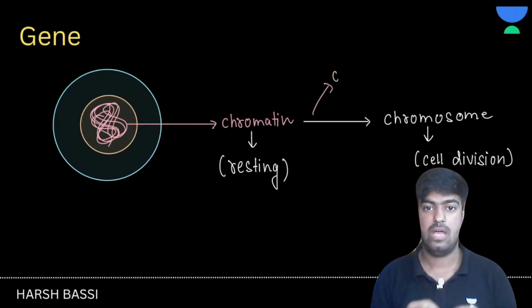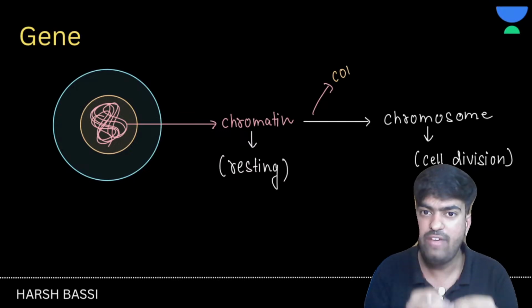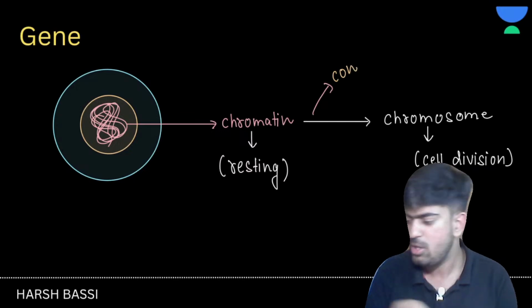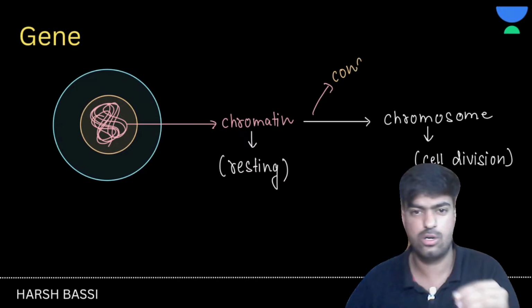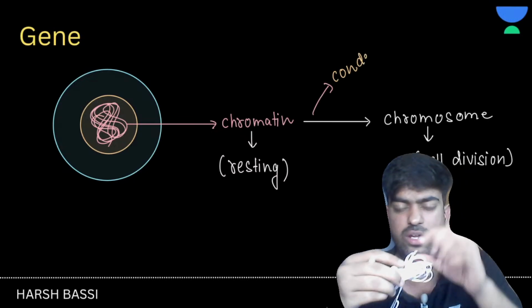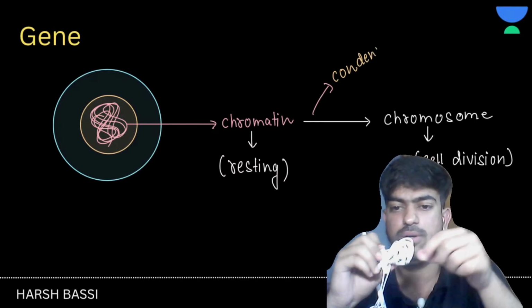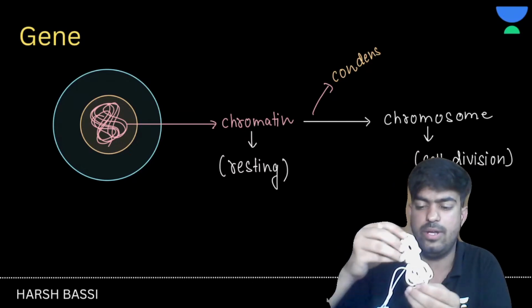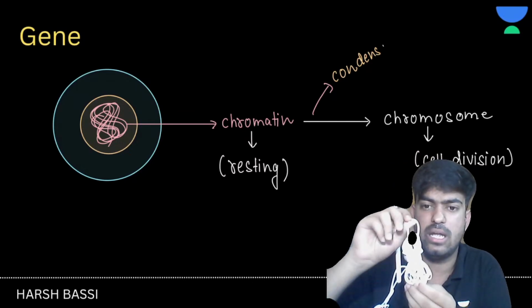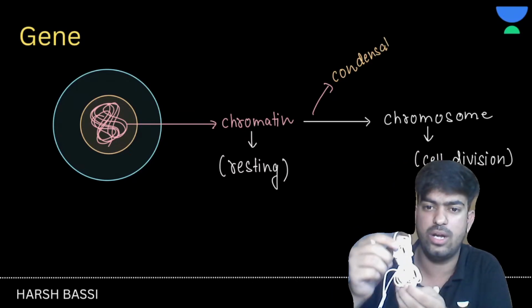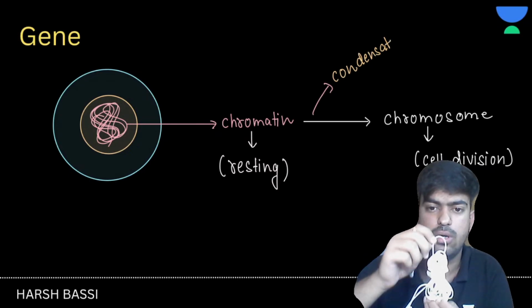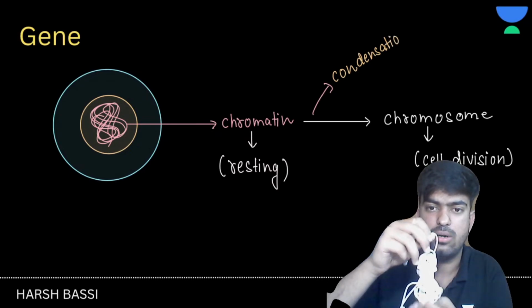Now if I talk about the chromosomes, let's suppose this is your chromosome. I just have this thing in front of me. So this particular thing is the chromosome, and this thing, if I take a wire here, is the DNA, right?